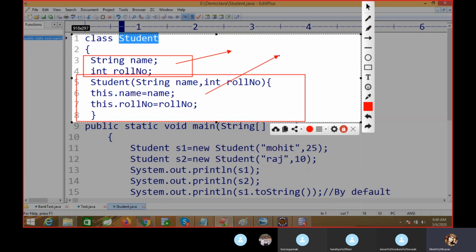So this class is called a user defined class, the class which is created by us. Class means what? This is your object, a real world object, which you are presenting in your programming world. So what application are you going to develop? I'm going to develop one application where I can display a student name and roll number. If you are using any user defined class, we have to initialize that object.